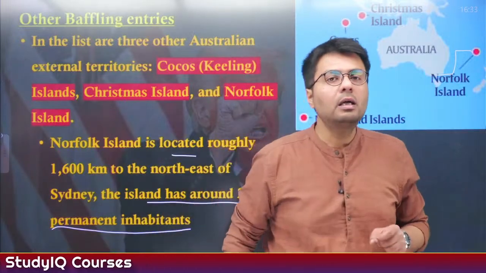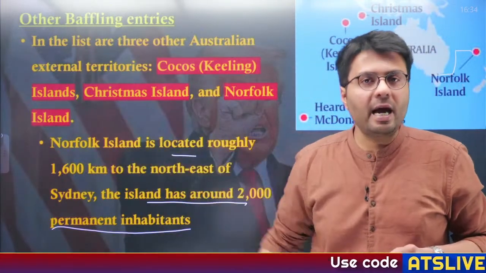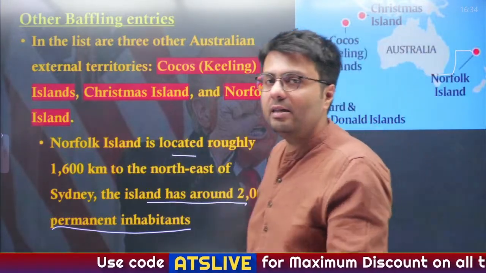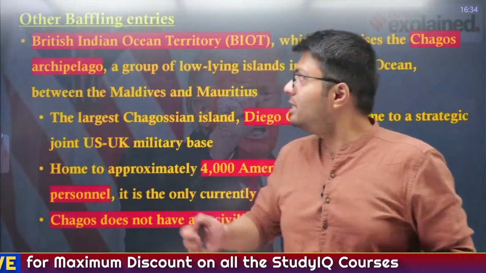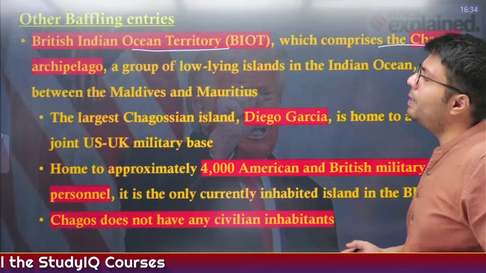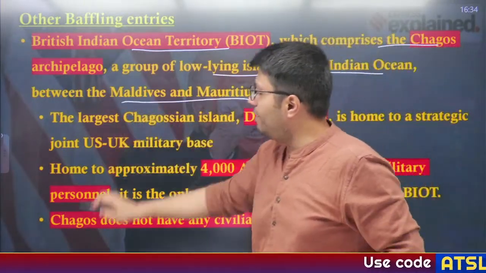But when asked, the administrator of this island says that they do not export any item to the US. So what is the point of imposition of tariff, because you are not exporting anything to the US in the first place? Another baffling entry on this list is the British Indian Ocean Territory, which comprises the Chagos Archipelago, a group of low-lying islands in the Indian Ocean between Maldives and Mauritius.